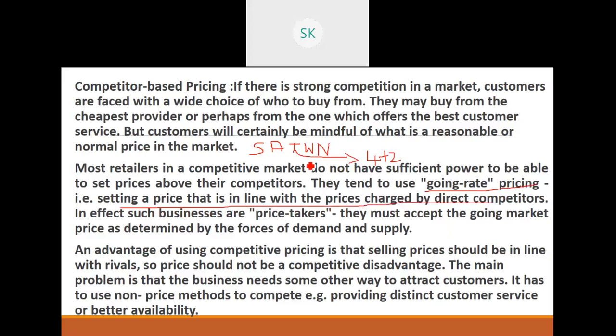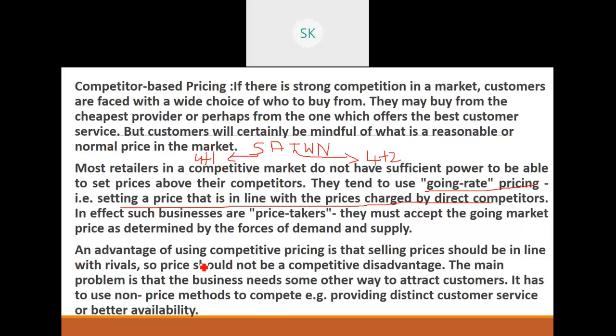Now, since Tide has kept a 4 plus 2 offer, Surf Excel will come and say 4 plus 1. Somewhere similar. I will not keep 4 plus 2, I will keep 4 plus 1. So I am keeping the offers very similar to my competitors.